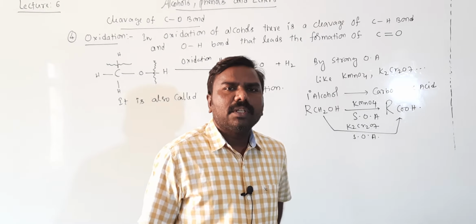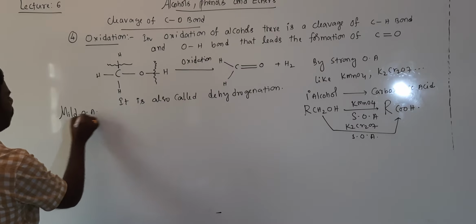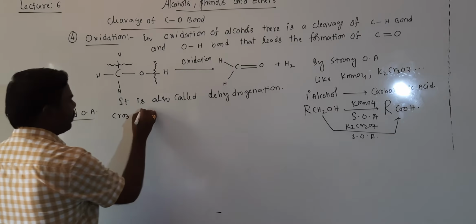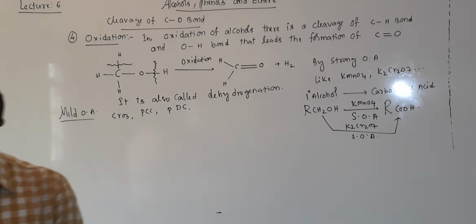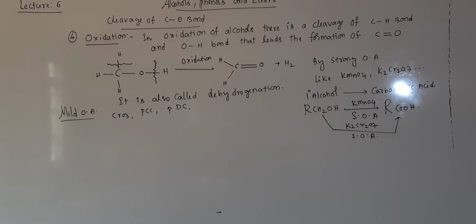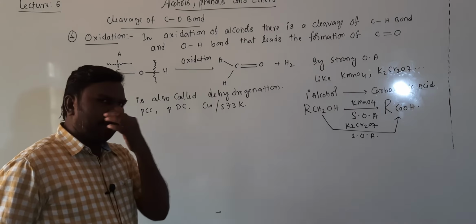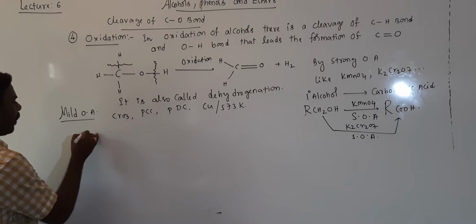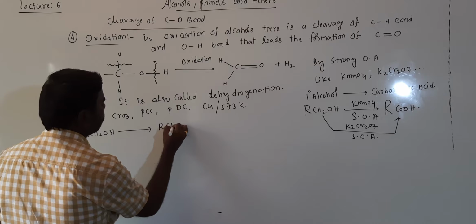Getting all of you? Mild oxidizing agents are there. Those are CrO3, PCC, PDC. Like that, many more are there, students. PCC, PDC, CrO3, copper at 573 kelvins. These are all mild oxidizing agents. With these oxidizing agents, primary alcohol RCH2OH is converted into RCHO.